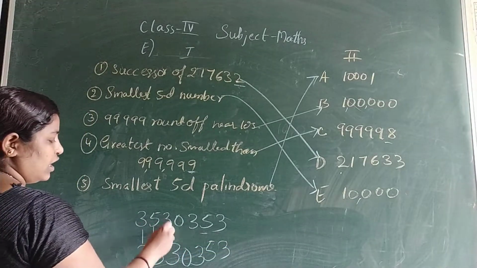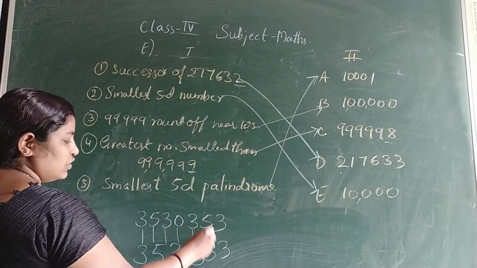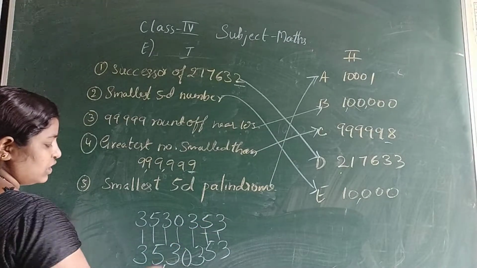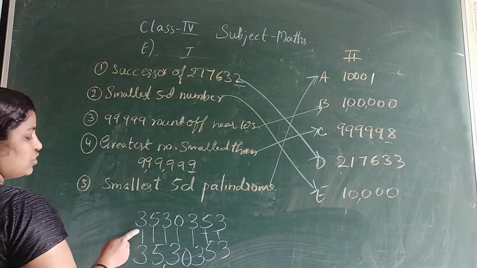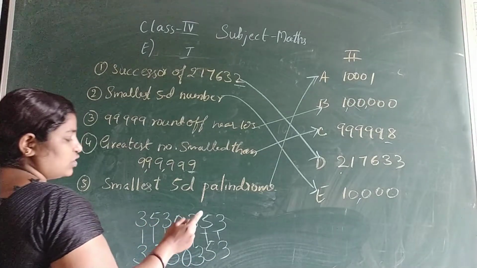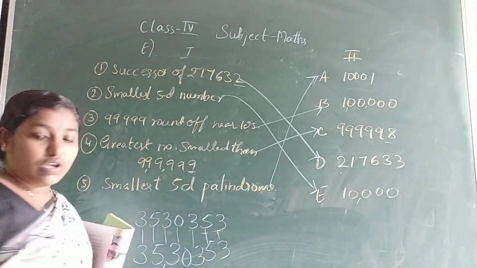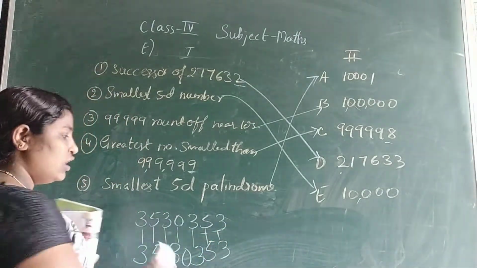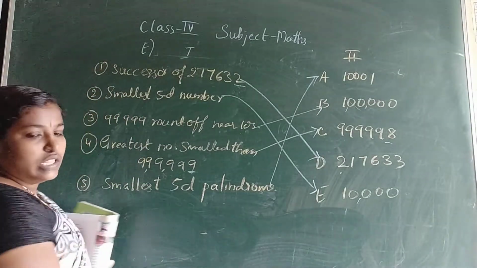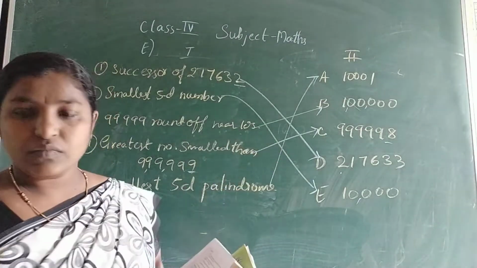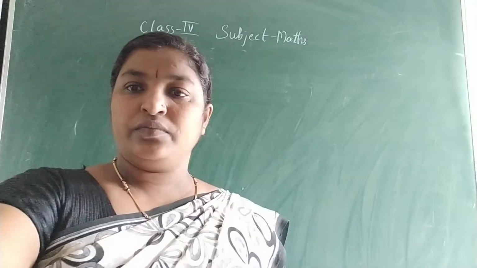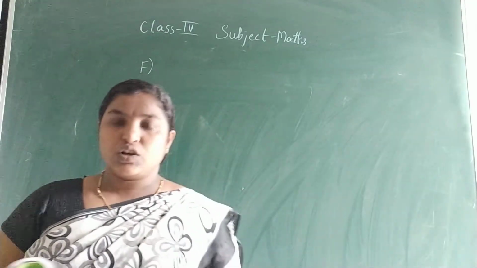Just see, has any number changed? 35,30,353. This is also 35,30,353. So if we write in reverse order, the number will not change. That is known as a palindrome. So dear, next question.